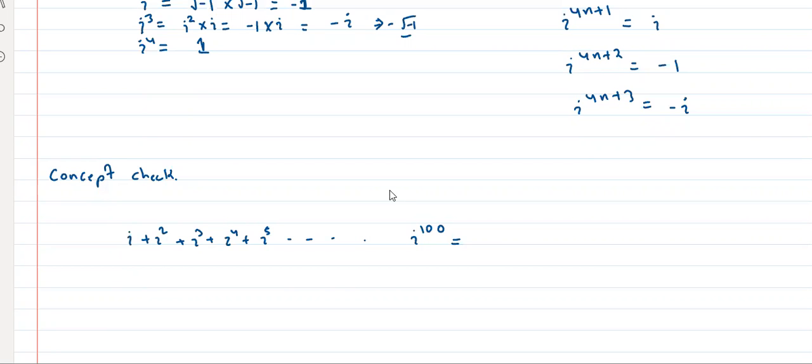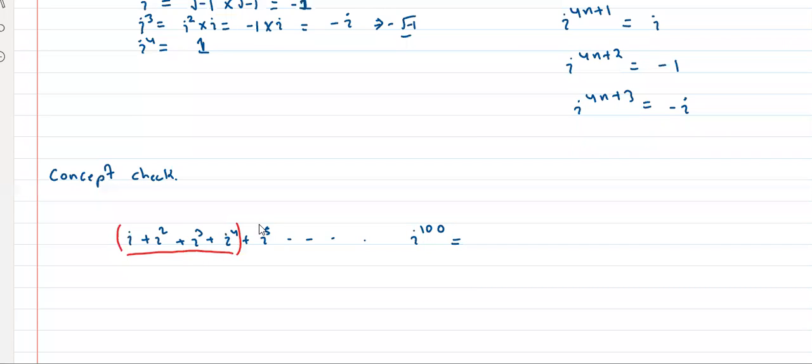How many of you started solving? Okay, let me give you a hint. What's the value of this? i plus i square plus i cube plus i to the power 4. What is the value of this? Tell me, everyone. 0. Awesome, very good.